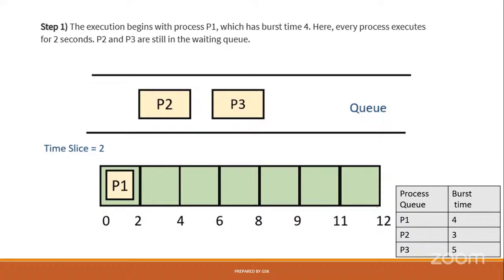In the same way, execution is also the same in the round robin algorithm: P1, P2, P3, again P1, P2, P3, and so on. If the burst time is completed, the process must come out from the memory. So this is the thing we need to follow about the round robin scheduling algorithm.